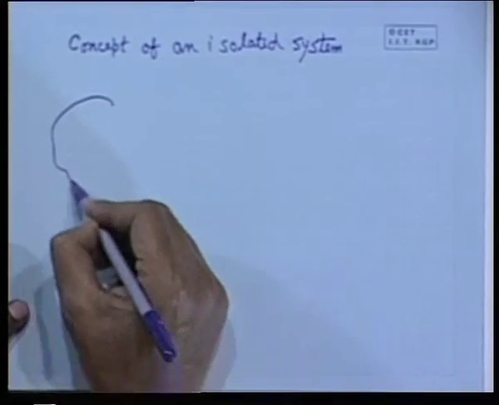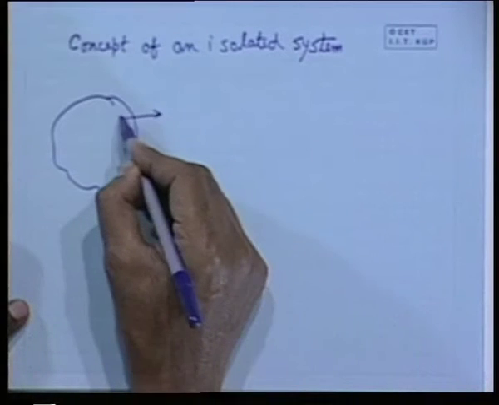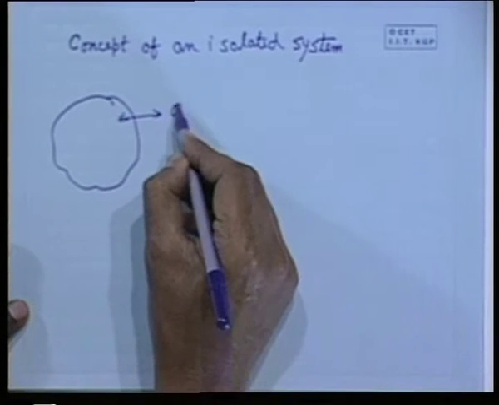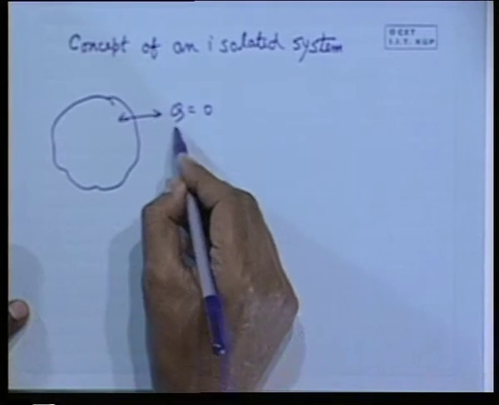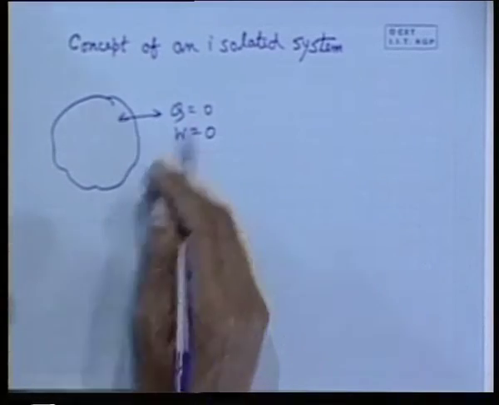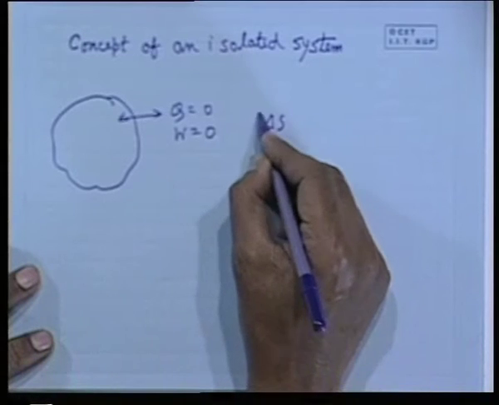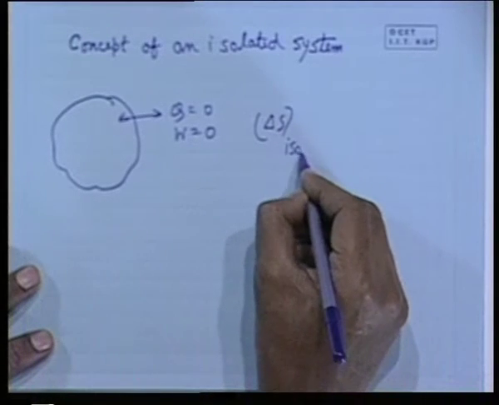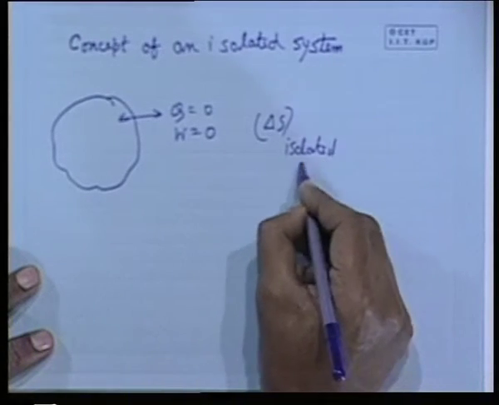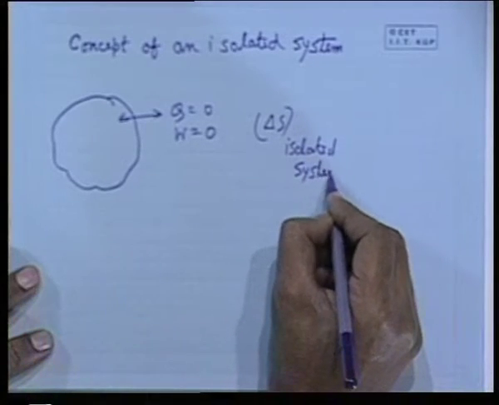Concept of an isolated system. Now, what is an isolated system? An isolated system does not interact with the surroundings, either in terms of Q or work, that means it is a reversible process. So, what is the alternative? The change delta S of an isolated system, what will it be? Please tell me. It will be 0.